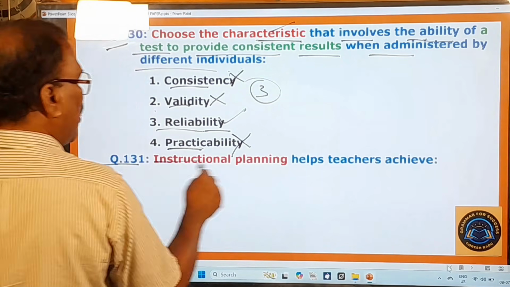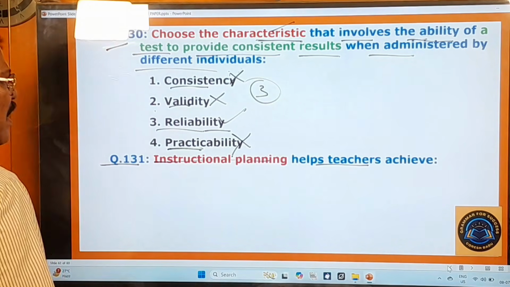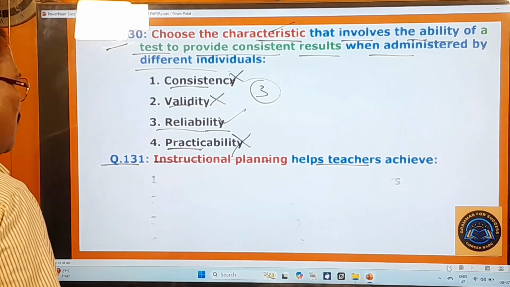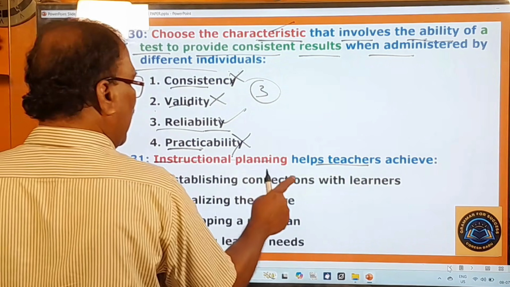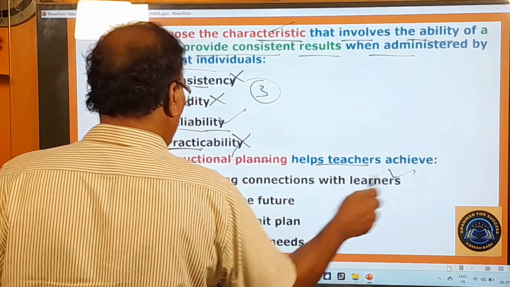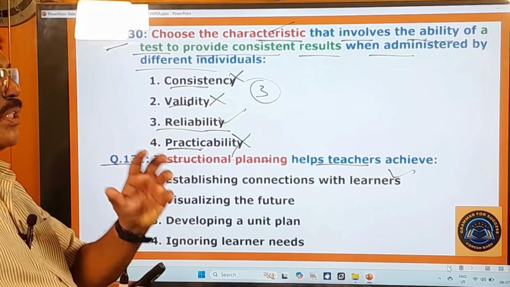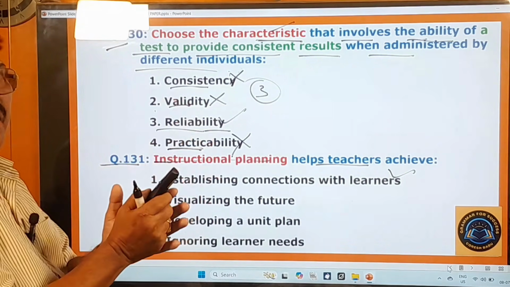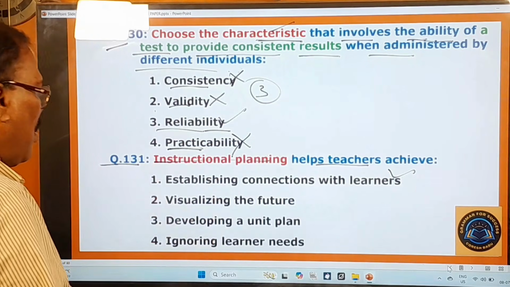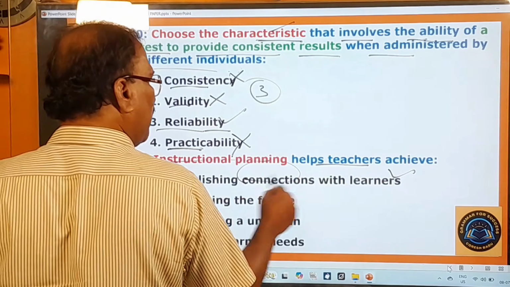131st question. Instructional planning helps teachers achieve. What is this instructional planning? Establishing connections with the learners. That means, when the teachers are going to instruct the students in the classrooms or in the school, they must maintain a very good connection with the learners.